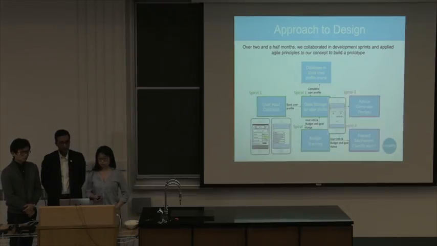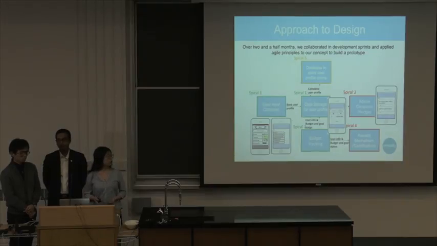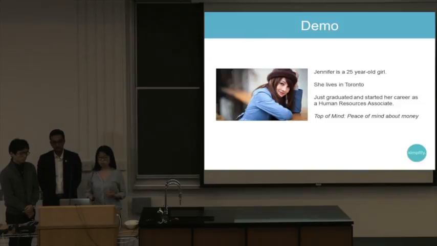And for Spiral 3 and 4, we developed the advice generator, which is our one-on-one personalized coach with texting feature and reward mechanism, which involves gamification. For the final spiral, we connected our application to the online database to allow users to access their profile on different devices. And now I'm going to share a story of Jennifer with you guys.